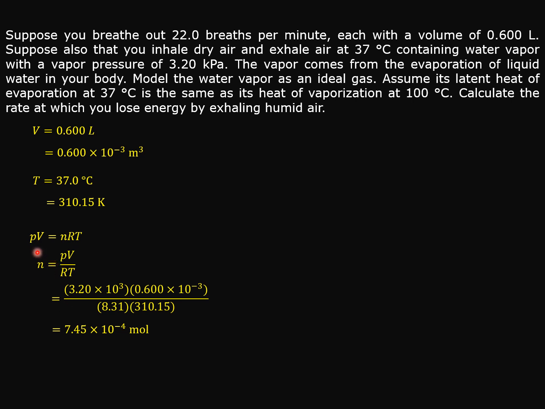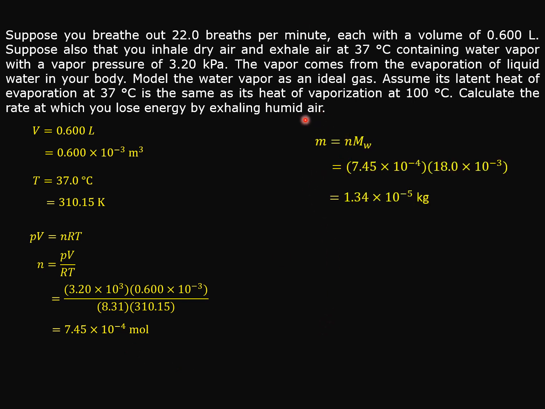Now, by using PV equals nRT, we can calculate the number of moles of the water vapor produced in every breath. So n equals PV over RT, where P is 3.20 kilopascal, V is the value we just converted, T is 310.15 Kelvin, and R is the gas constant. So we get n equal to 7.4 times 10 to the power of -4 mole. This is the number of moles of the ideal gas in every breath.